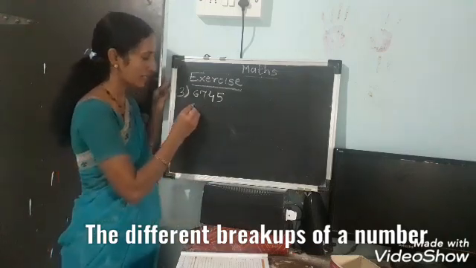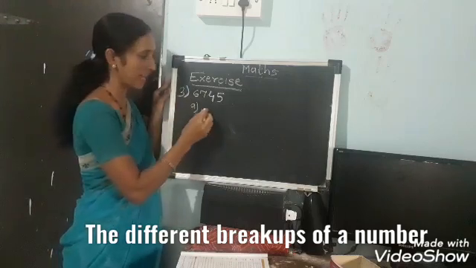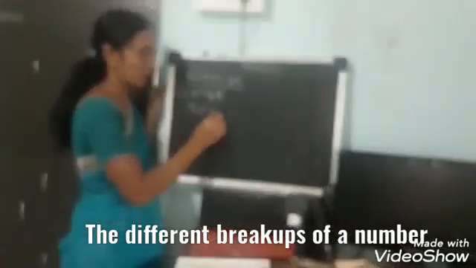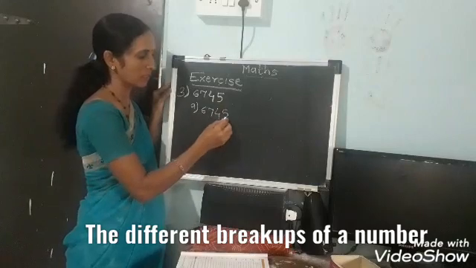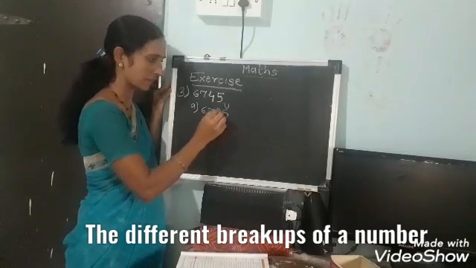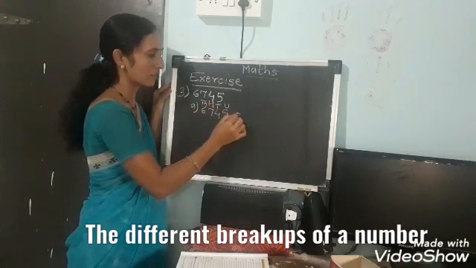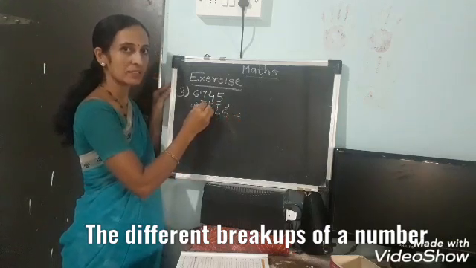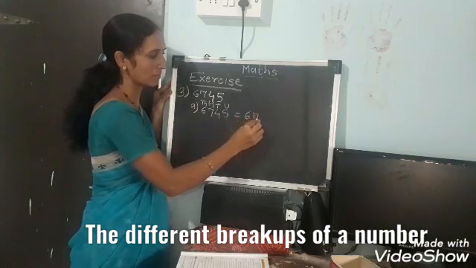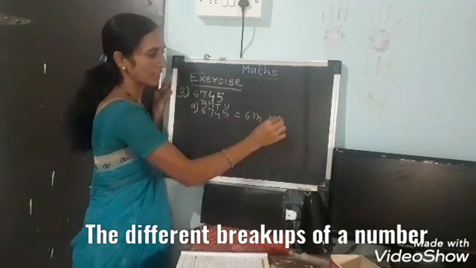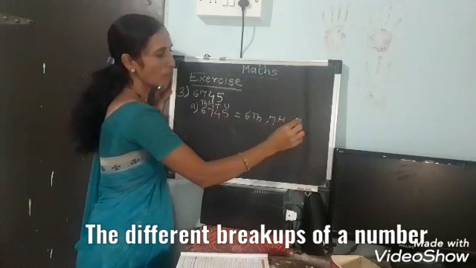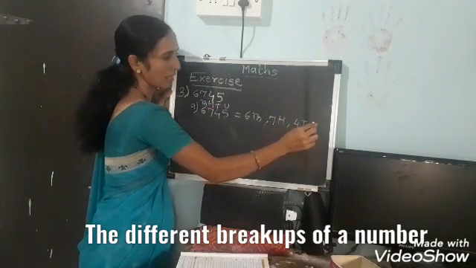So the first one, what I have told, as it is. As it is means write down places. That is the first breakup. Units, tens, hundreds, thousands. We have to write these digits as it is: 6 at thousands place, 7 at hundreds place, 4 at tens place, and 5 at units place.